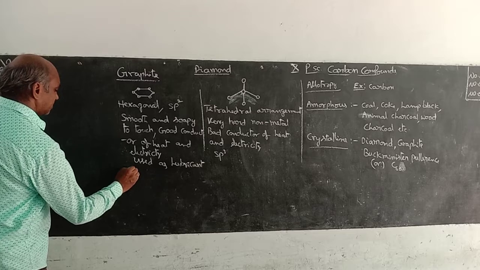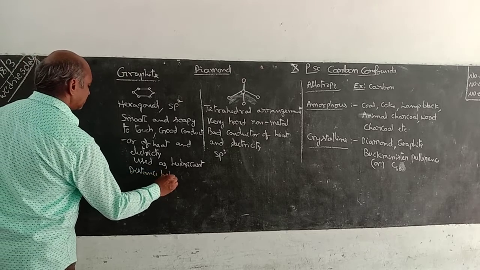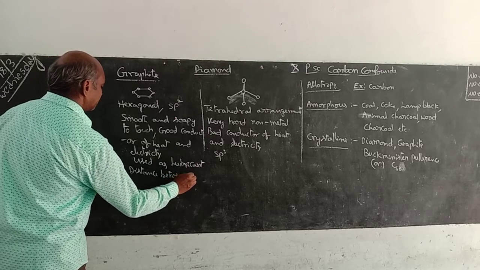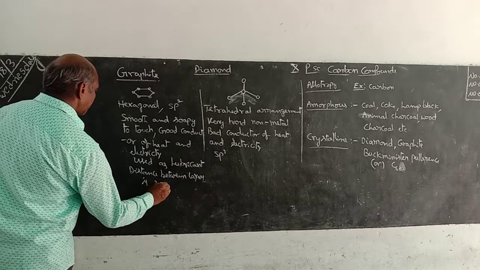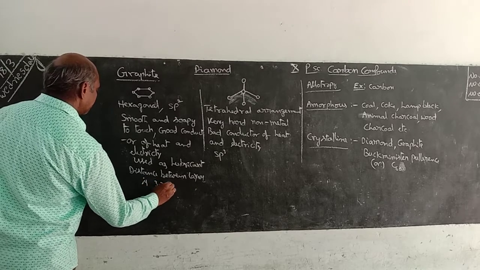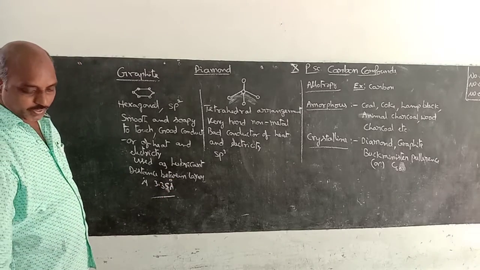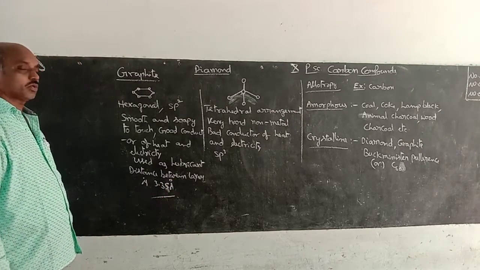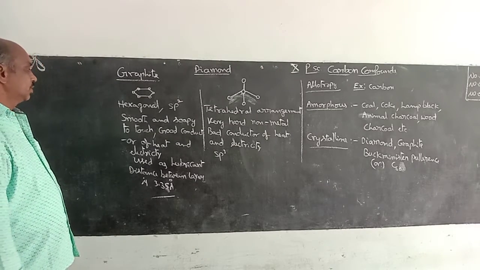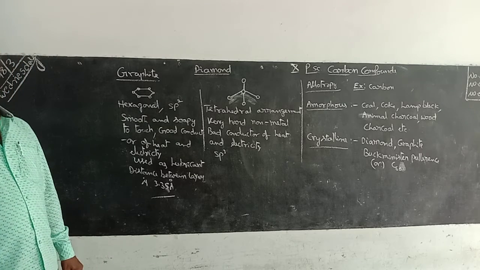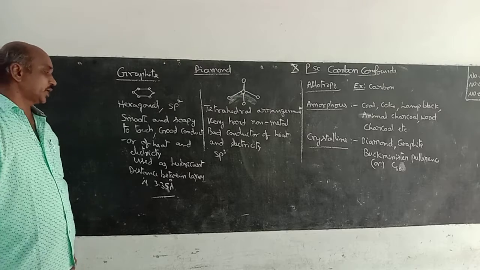Distance between layers is 3.35 angstrom units. Here graphite has a hexagonal arrangement of atoms, sp2 hybridization, very smooth and soapy to touch, easy to break, and it is a good conductor of heat and electricity.